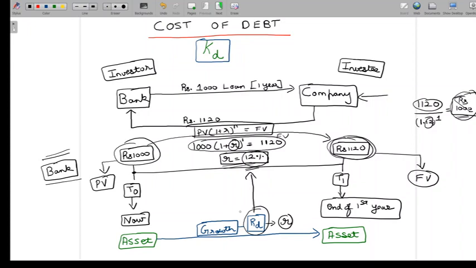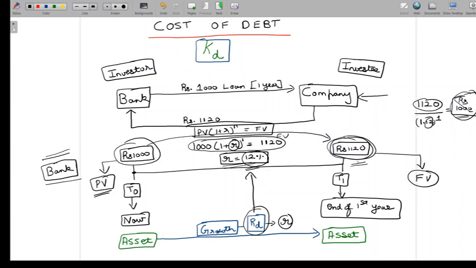So if I know the future value of cash flows from my investment, and I also know the return on investment rate, then I can find out what is the present value of my investment by discounting the cash flows using the return on investment rate. But here what has happened is, I knew the present value of my investment, I knew the future cash flows from my investment. What I didn't know was the return on my investment rate, the rate of return on my investment, and that's exactly what we found out to be 12%.